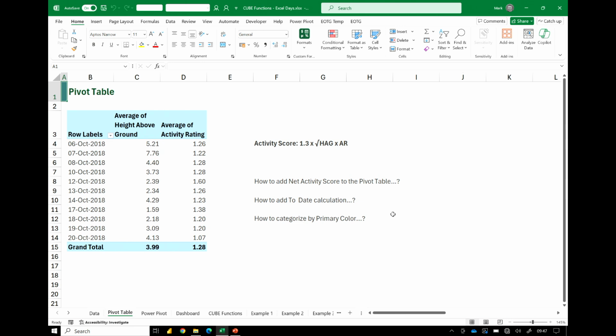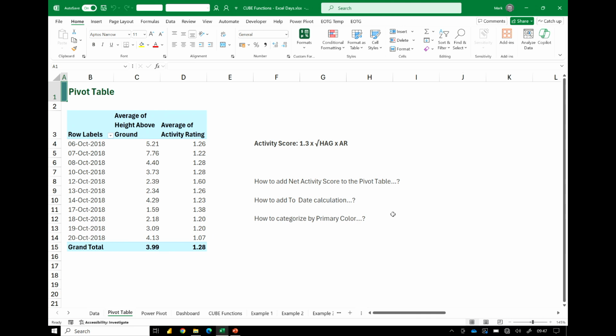It's doing double effort. So I invented my own squirrel-based activity metric, and that is activity score. 1.3 times the square root of height above ground multiplied by the activity rating is the activity score. Now, this is not an official metric by any squirrel-based organization. This is just because I am a superfan.